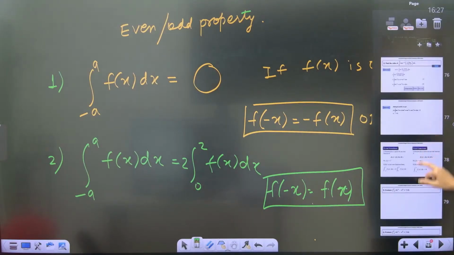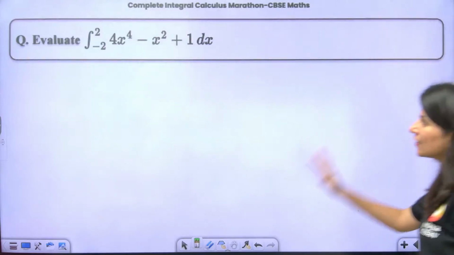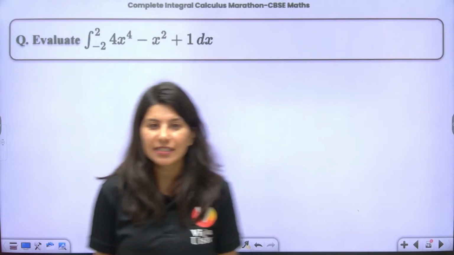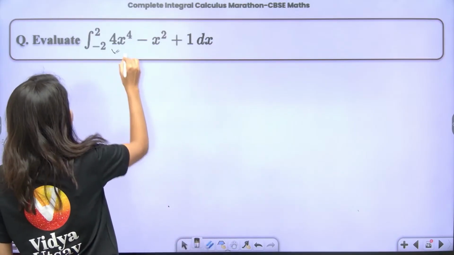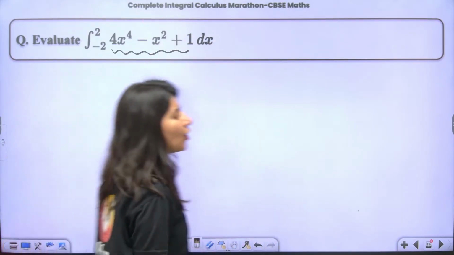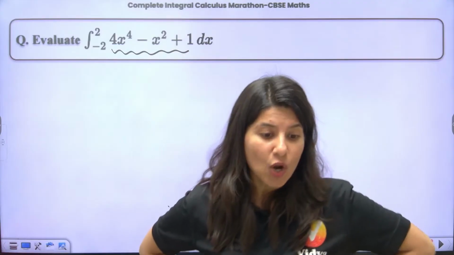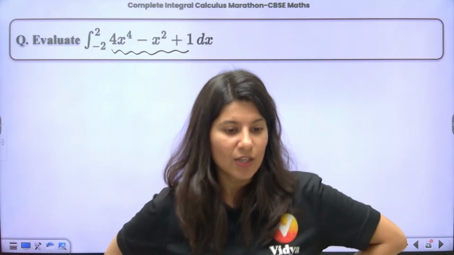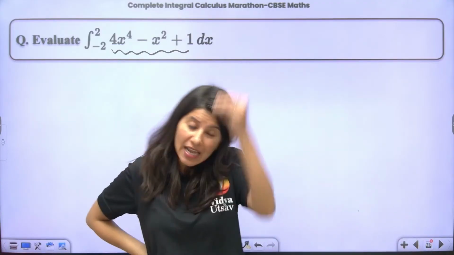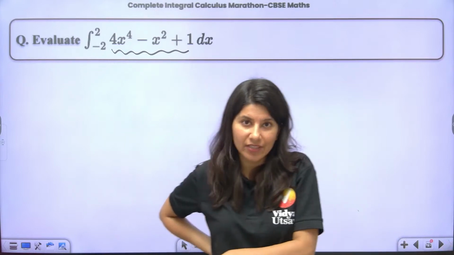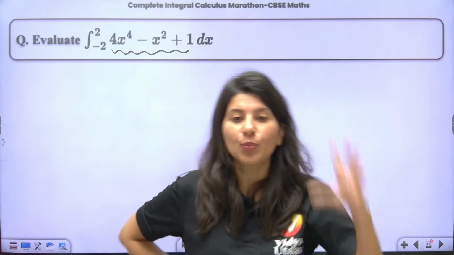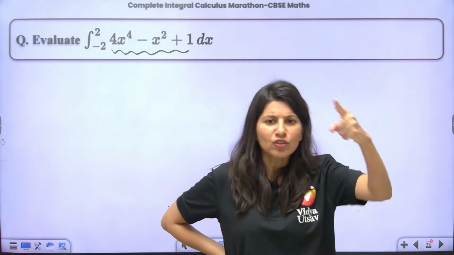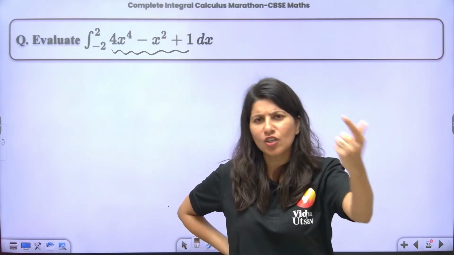Okay, so let's do one thing. Let's tackle this question first of all. This is a similar type. Just tell me, can you say that this is an even function or odd function? By the way, it is not necessary that a function has to be either odd or even. So don't unnecessarily try to prove that any function has to be either even or odd.